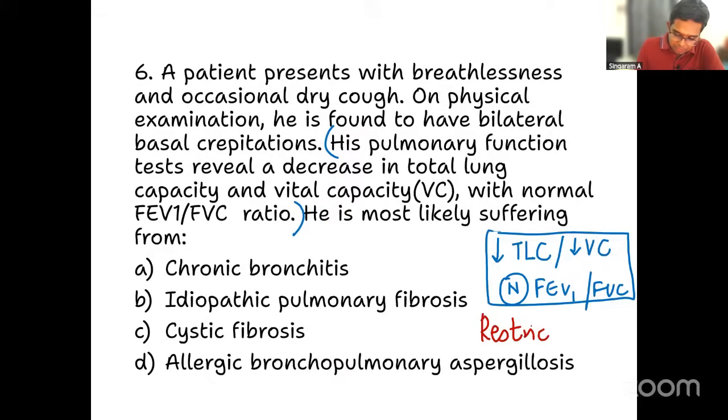Correct? Restrictive lung disease. Now, out of the given options, which is the restrictive lung disease? Chronic bronchitis, idiopathic pulmonary fibrosis, cystic fibrosis, or allergic bronchopulmonary aspergillosis. Yes, it is idiopathic pulmonary fibrosis. In fact, all the other things: chronic bronchitis is a part of COPD, which is an obstructive lung disease. Cystic fibrosis leads on to bronchiectasis, again leading to obstructive lung disease. Allergic bronchopulmonary aspergillosis is also related to asthma, categorized under obstructive problems only, right? So, the clear answer for this question is idiopathic pulmonary fibrosis.